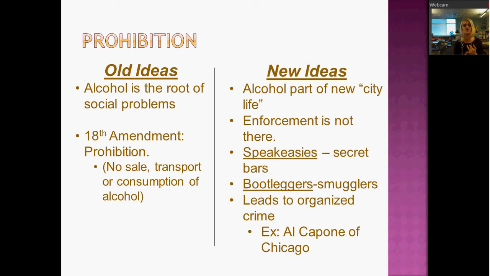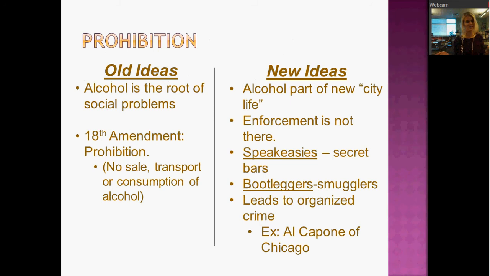So first of all, you might have heard of a speakeasy. Speakeasies are kind of like secret bars. So maybe some guy that runs a speakeasy owns a laundromat, right? The first floor is just a legitimate business, a laundromat. But you go up to the guy at the counter and you say, I heard you got a special washing machine in the back, right? And he'll lead you to this secret door. Knock on the secret door. What's the password? Password is William Harding's got a big bag, right? Well, if you say the right password, they'll let you in.